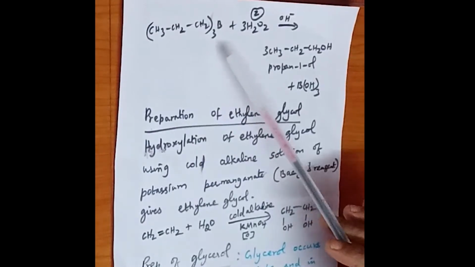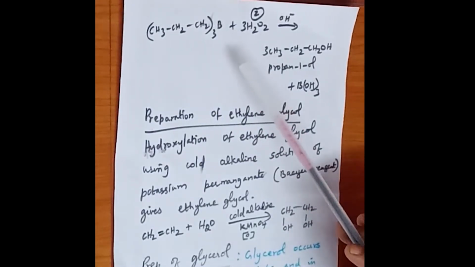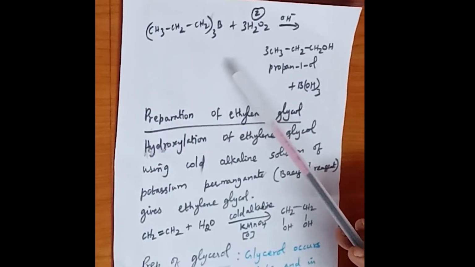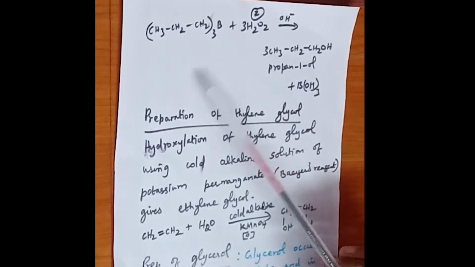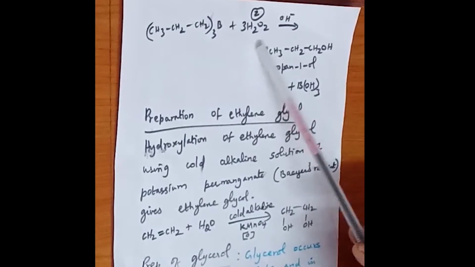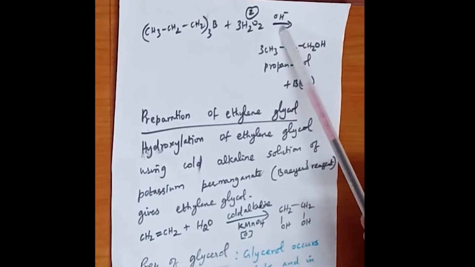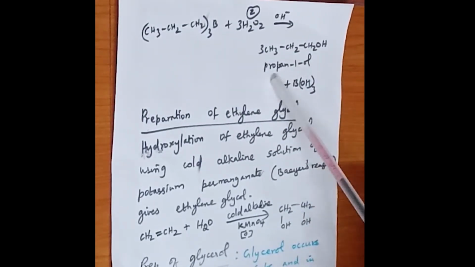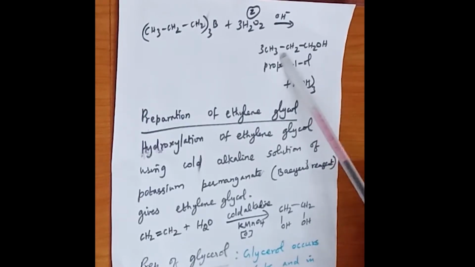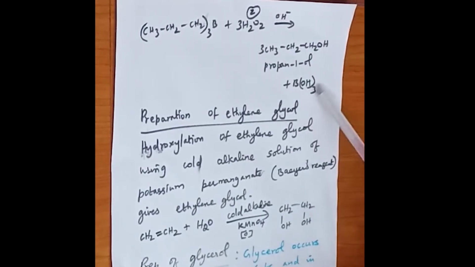So here, when the alkene propene reacts with diborane, it forms trialkyl borane. The trialkyl borane again reacts with hydrogen peroxide in the presence of the base sodium hydroxide to form propanol. So the name of the alcohol is found to be propanol. The remaining product is boron trihydroxide, B(OH)3. The OH group is hydroxide.